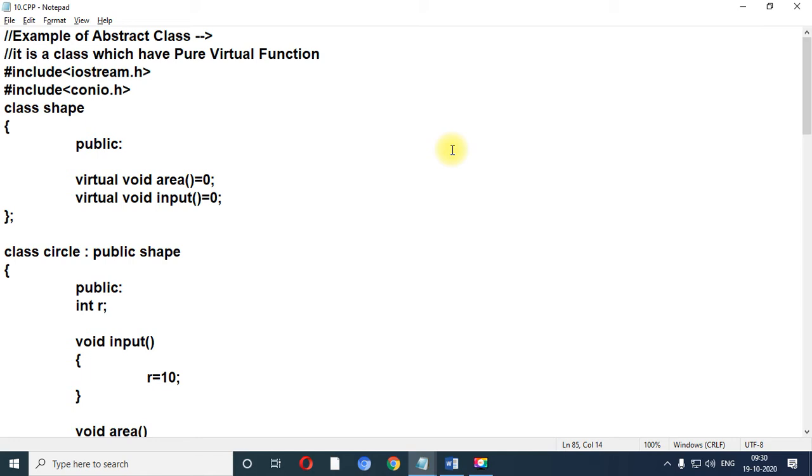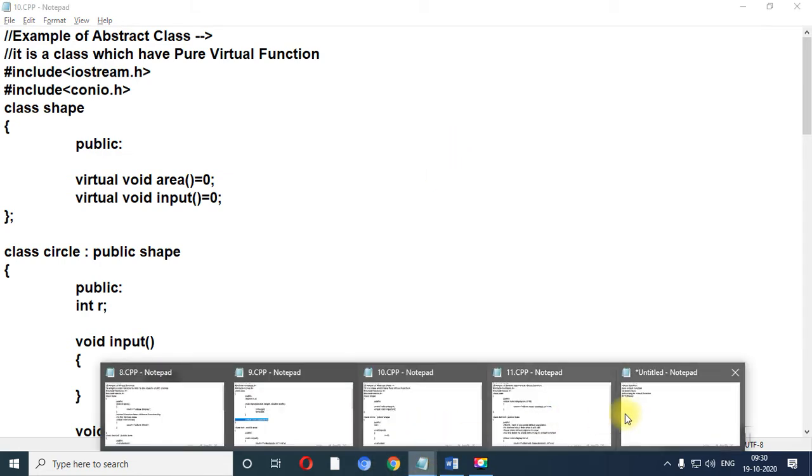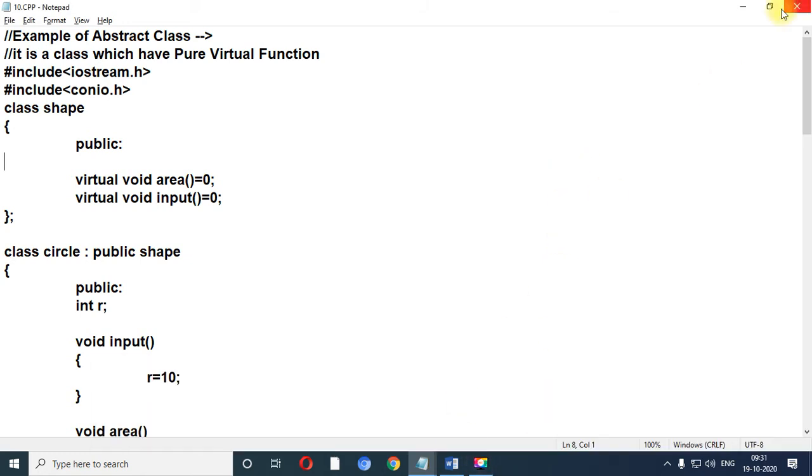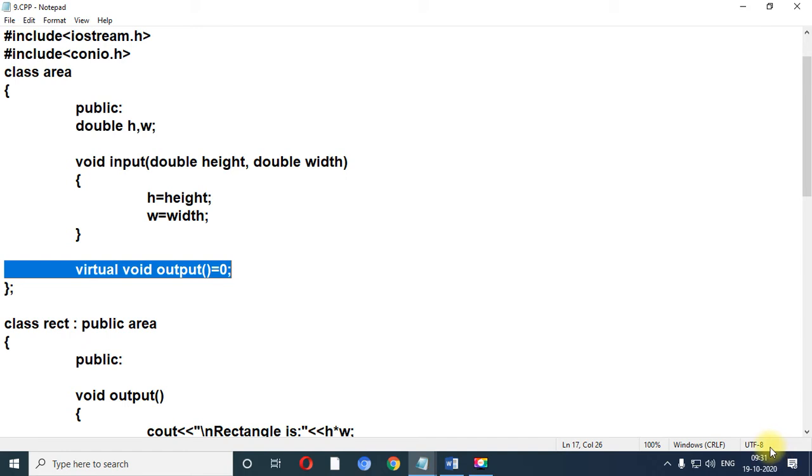Let us start with today's session. In today's session we are going to refer to one program which is based on the default argument in the virtual function, and we are going to see the theoretical portion of RTTI. So let us start with the practical session first, and then we will switch to the theoretical aspect.